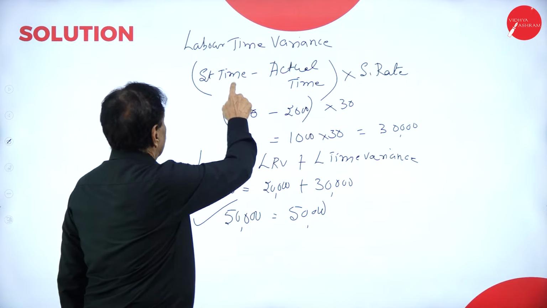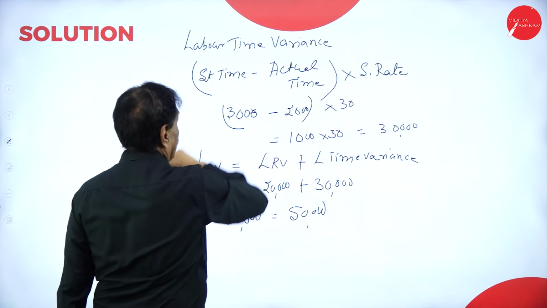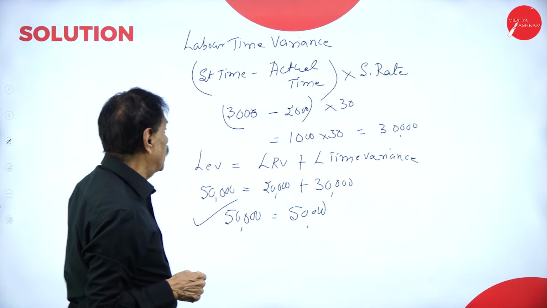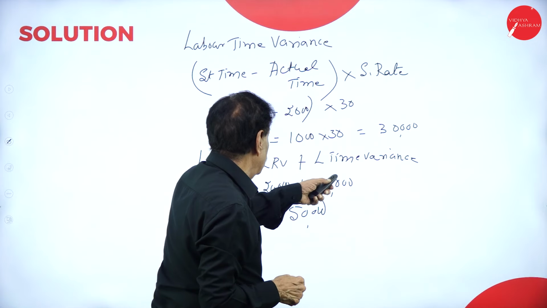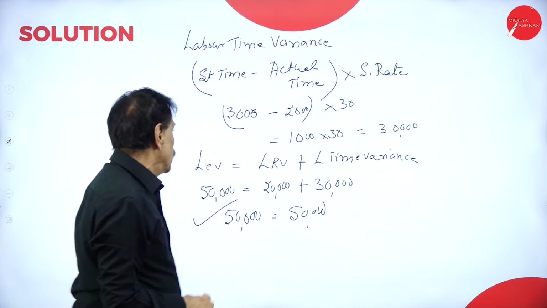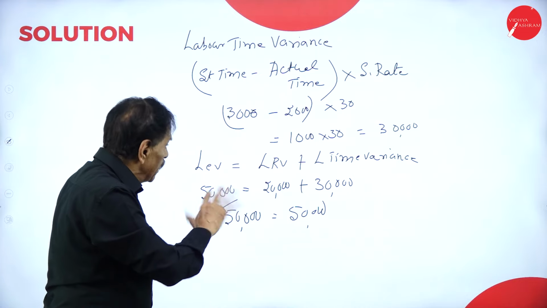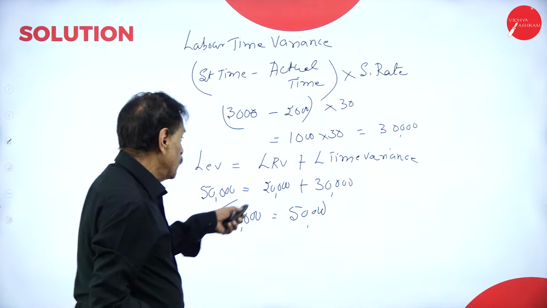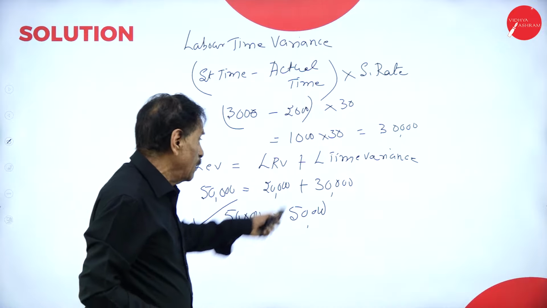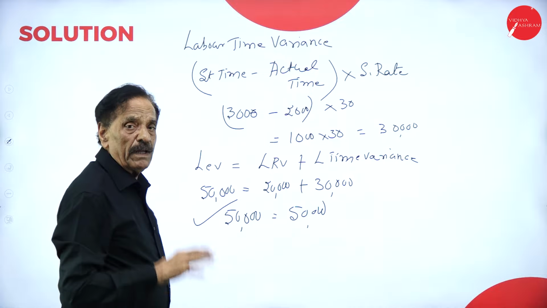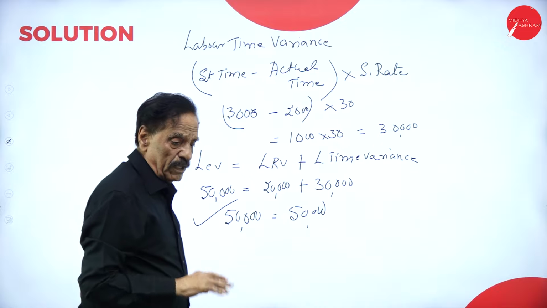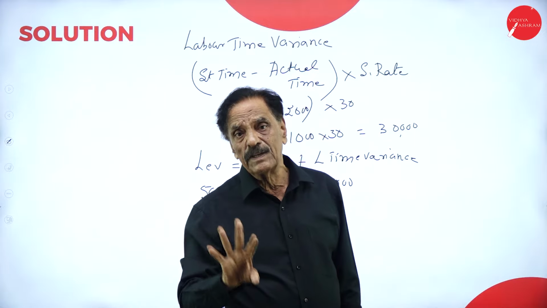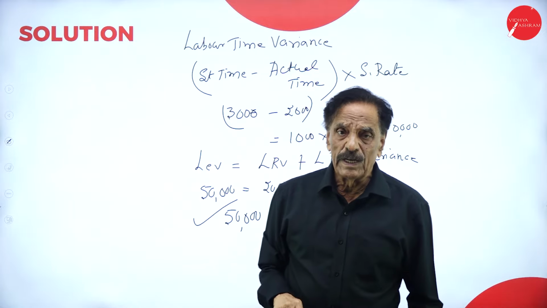Then labor time variance, standard time minus actual time into standard rate. What is the standard time? 3,000 minus 2,000 into 30 is 30,000. So LCV should be equal to LRV plus labor time variance. What is your LCV? 50,000. What is your LRV? 20,000. And the time variance 30,000. So they are equal, which means the problem is correct. So I have solved the material variance and the labor variance.